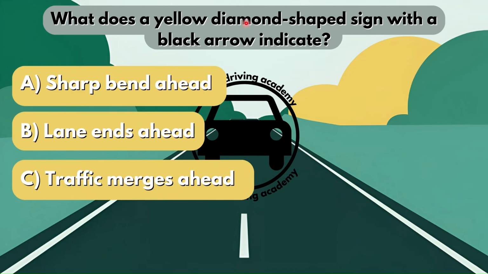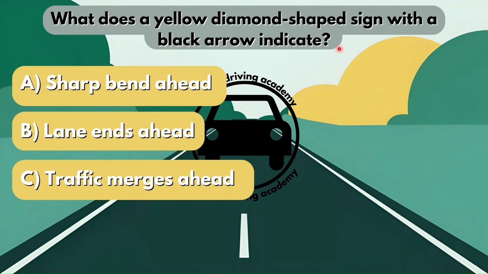What does a yellow diamond shaped sign with a black arrow indicate? So see, this is how they can ask you about road signs without actually showing you any road signs. So now the thing is, when you're studying, you need to identify the shape of each sign and you need to look at the colors of each sign.